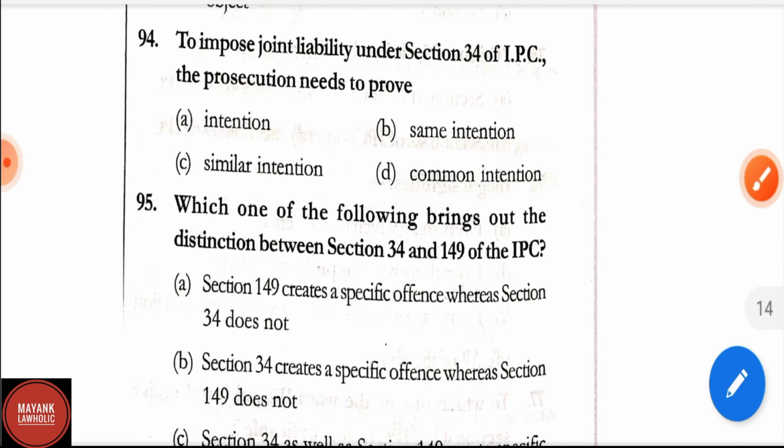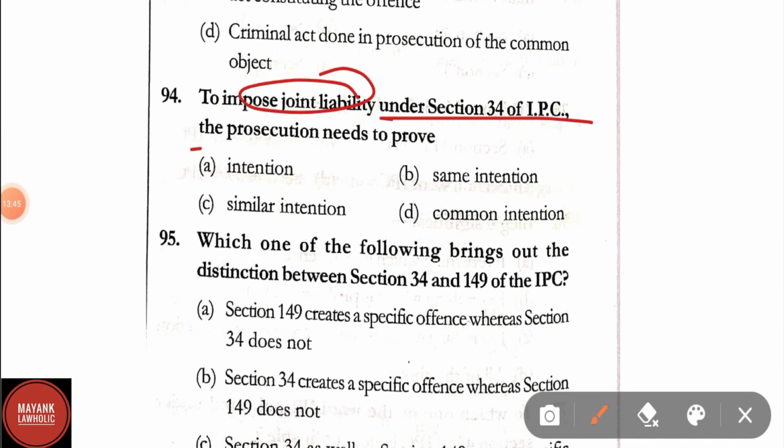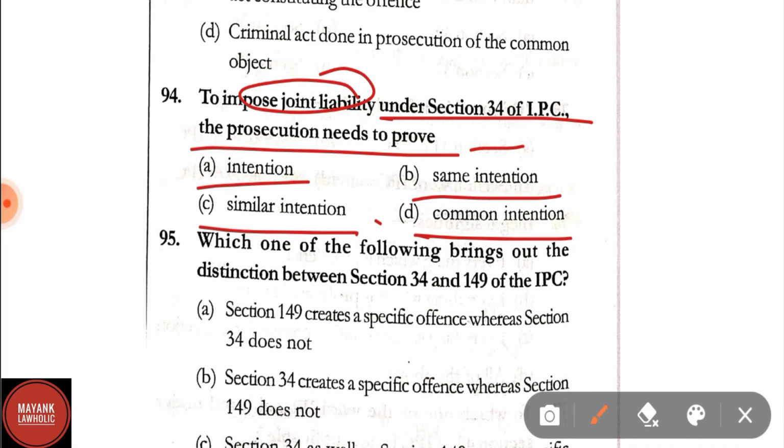Question number 94. To impose joint liability under section 34 of IPC, the prosecution needs to prove A, intention, B, same intention, C, similar intention, D, common intention. Here the correct answer is common intention. To impose joint liability under section 34, common intention needs to be proved by the prosecution.